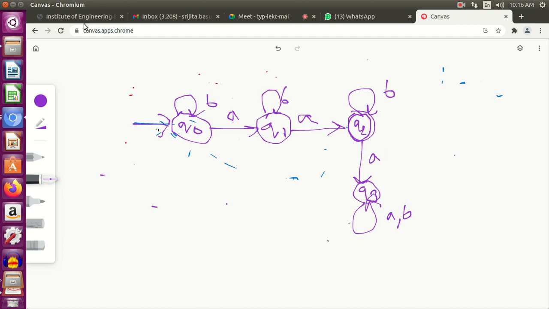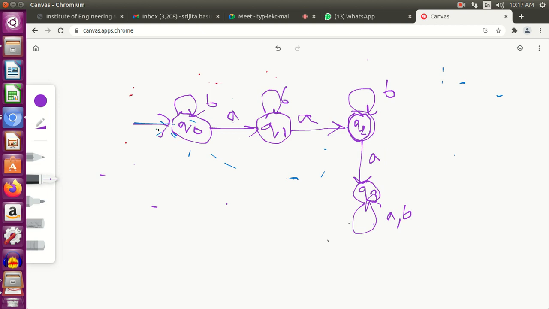Then you take a, you go to the next state. Again, the number of b's can be anything. You take a, go to the next state. After that, again a self loop for b. But we have already got 2 a's and we should not get more than 2 a's. Therefore, for the next a, I go to the trap state so that it is rejected by the automaton.